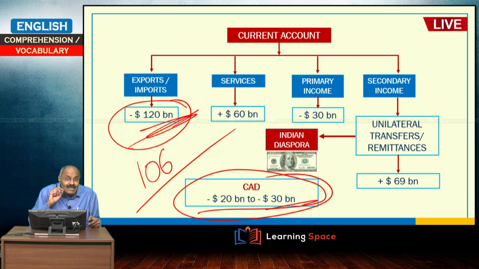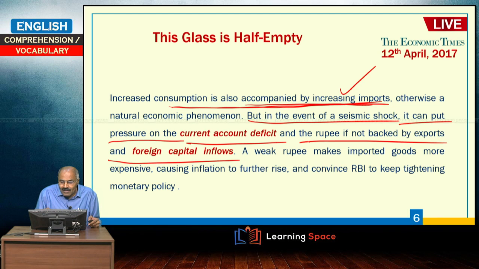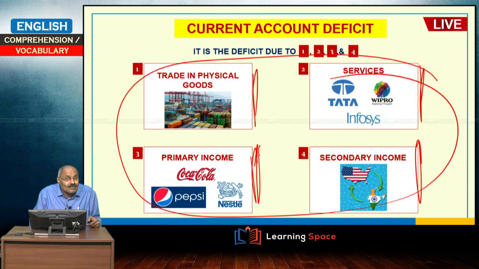So, here current account deficit will increase, and at the same time he is talking about the rupee, if not backed by exports and foreign capital inflows. If exports are not increasing, foreign capital inflows are not there, then the rupee will be depreciating. Right?